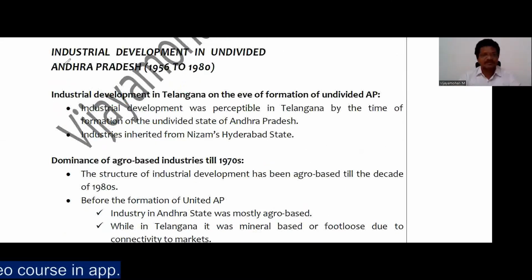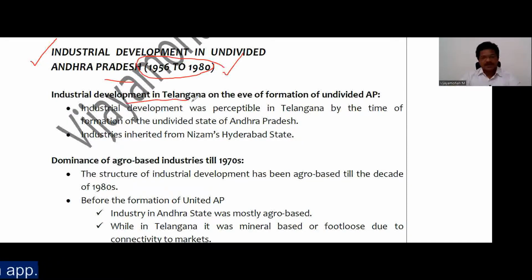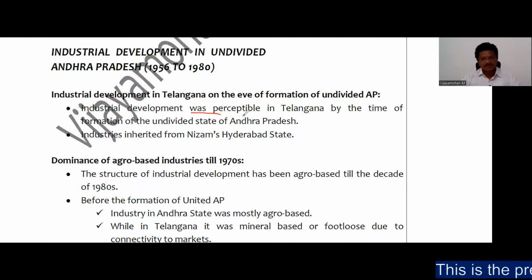So the first period is industrial development in undivided Andhra Pradesh from 1956 to 1980, right? Industrial development in Telangana on the eve of the formation of undivided AP. At the particular point of time of formation of Andhra Pradesh, what is the industrial situation of Telangana? Industrial development was perceptible in Telangana by the time of formation of the undivided state of Andhra Pradesh, as I already told you. Now, industries inherited from Nizam's Hyderabad state.